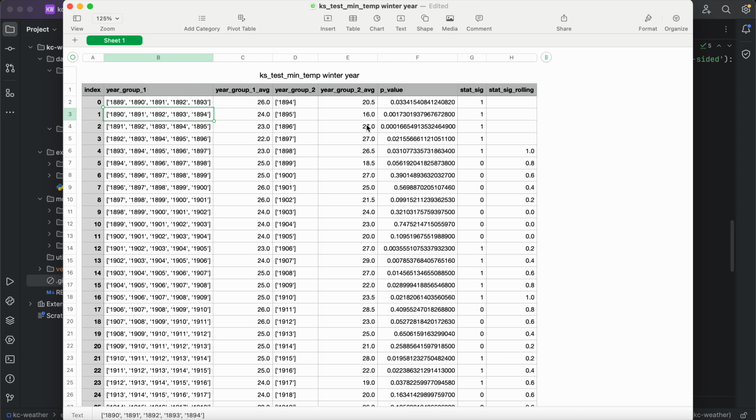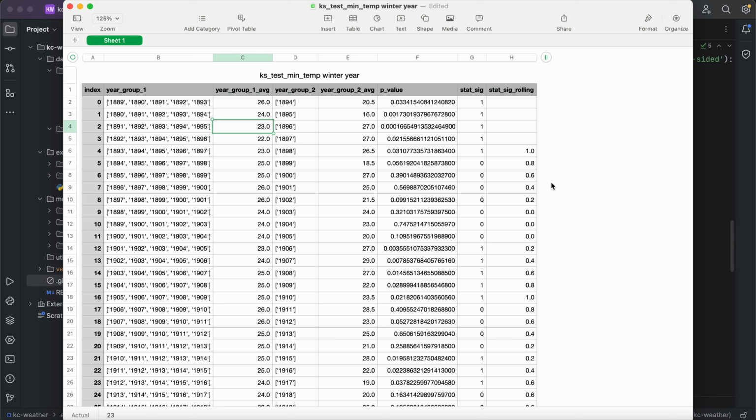We can see that's the same case for 1895. So what we could surmise is that in this period, there's a lot of changing weather, basically. And we can also look at the average min temperature, and we can see that it does oscillate a little bit in this period. Again, just comparing trends year over year.